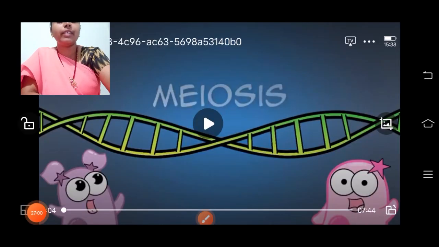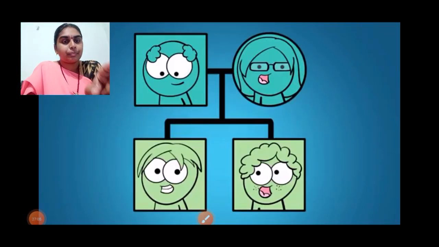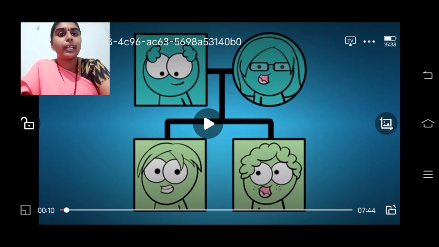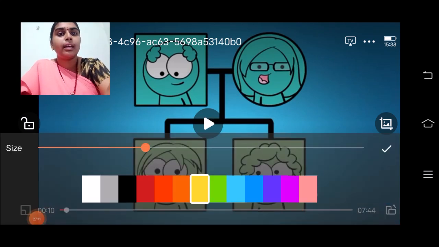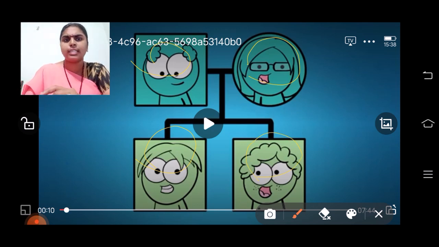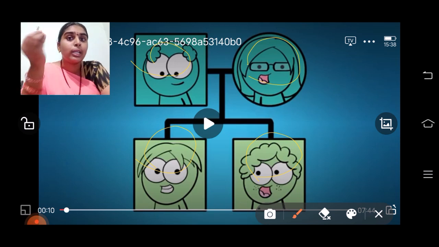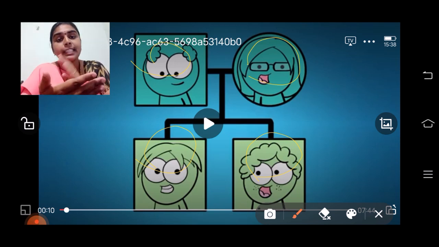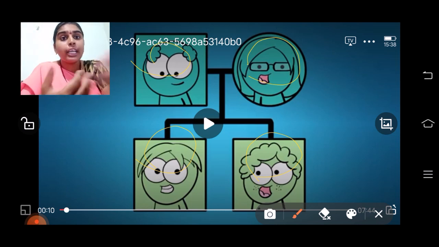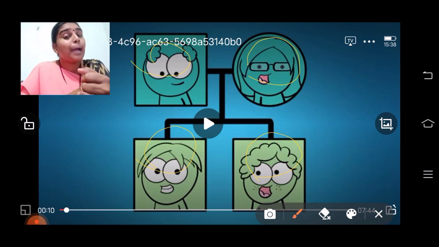In this video we can see how meiosis is occurring, what we have learnt till now. Once again, this diagram is denoting that the father's characters and the mother's characters are not completely seen in the daughters. Genetic characters differ from one organism to another because of this meiotic division, that is, crossing over takes place and chiasmata formation takes place. In this video you can see how the characteristics are different from the parents to the offspring, but the genetic material is coming from them.